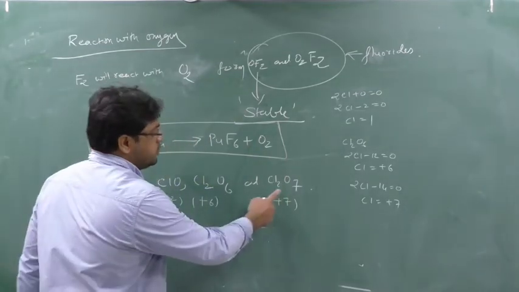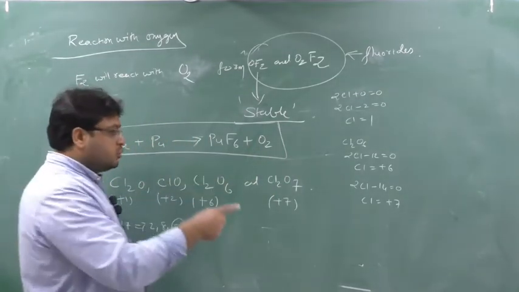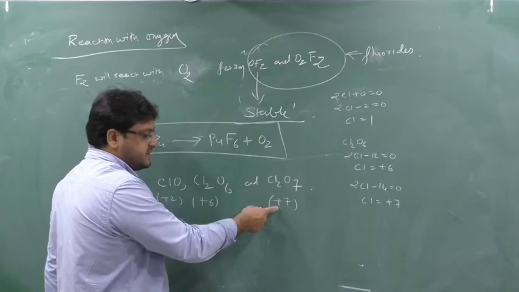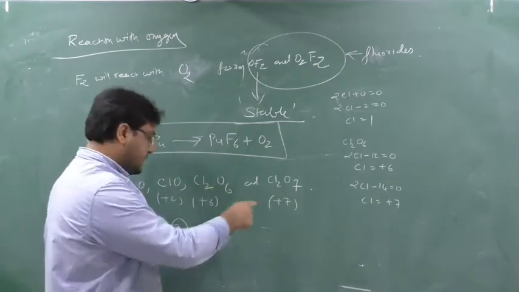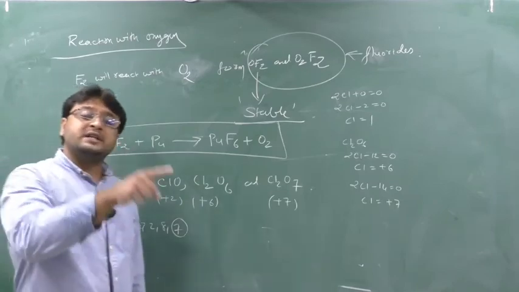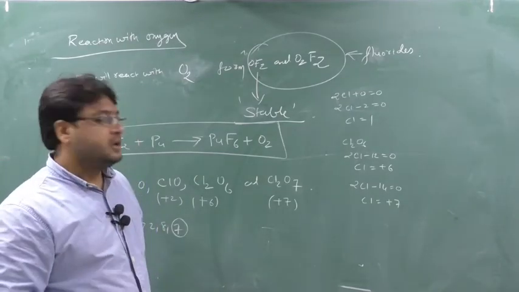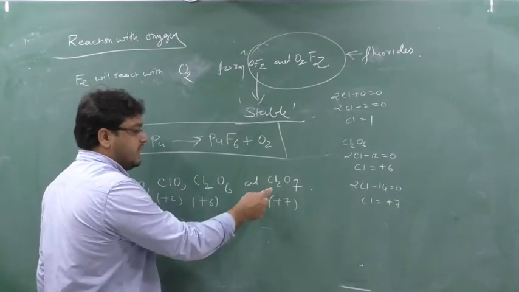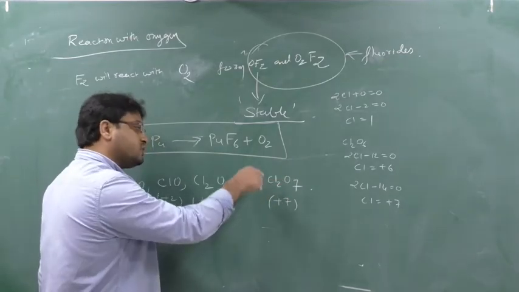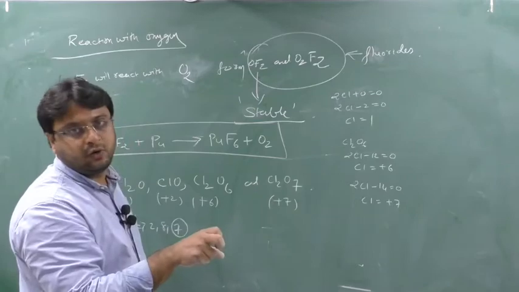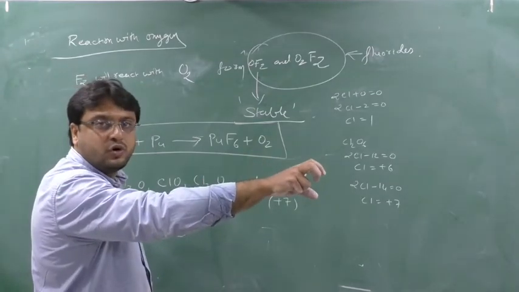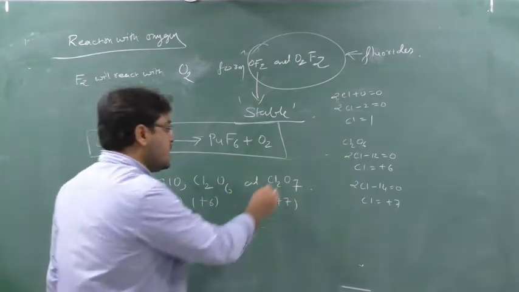In Cl2O7, the Cl oxidation number is plus 7, meaning Cl has lost all its electrons. So Cl of Cl2O7 has a strong tendency to gain electrons, meaning Cl2O7 will strongly undergo reduction and act as an oxidizing agent.